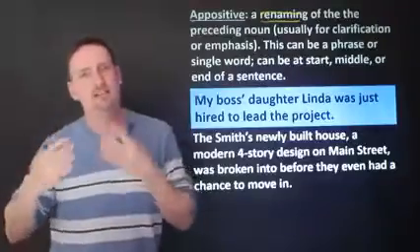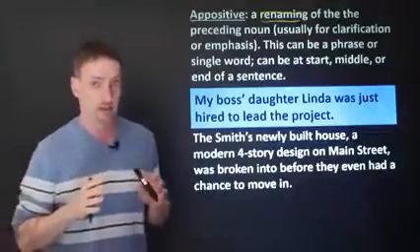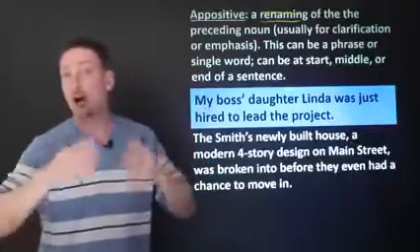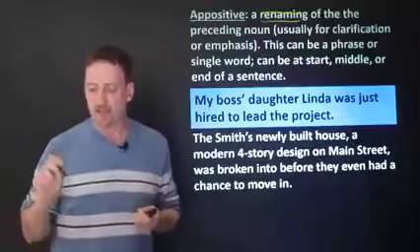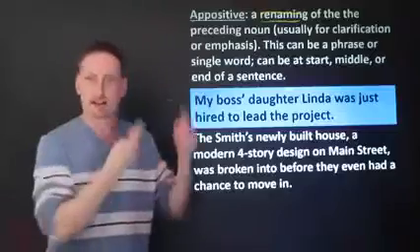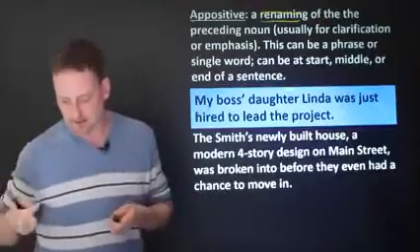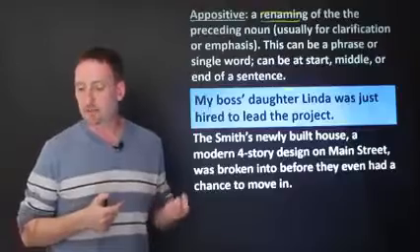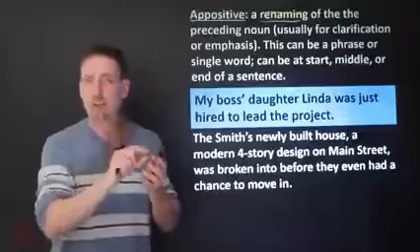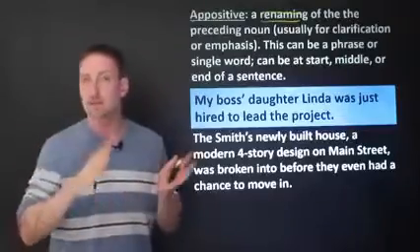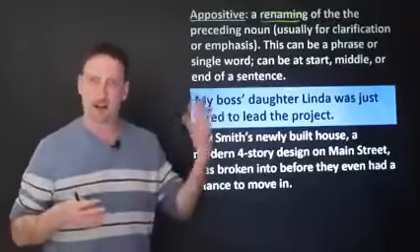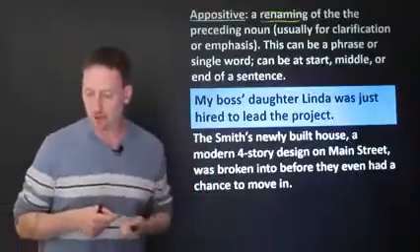So think of appositives like adjective clauses, okay? Except that they're reduced. There's no conjunction, there's no subject, there's no verb. There's just a noun or the noun phrase. Now, if the boss has more than one daughter, and I need to tell you which daughter it is, I take the commas out and I identify her as Linda, okay? The Smiths' newly built house, a modern four-story design on Main Street, was broken into. So house equals modern four-story. I'm just telling you something else about the house. Here I'm clarifying, other times I want to emphasize, etc.